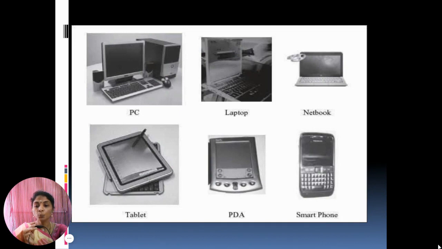Next one is a laptop, that is a notebook computer. Laptop is also called a notebook computer. They are portable and have all the features of a desktop computer. The advantage of the laptop is that it is small in size, has a battery backup and has all the functionality of the desktop. A laptop can be placed on the lap, so it is called a laptop.